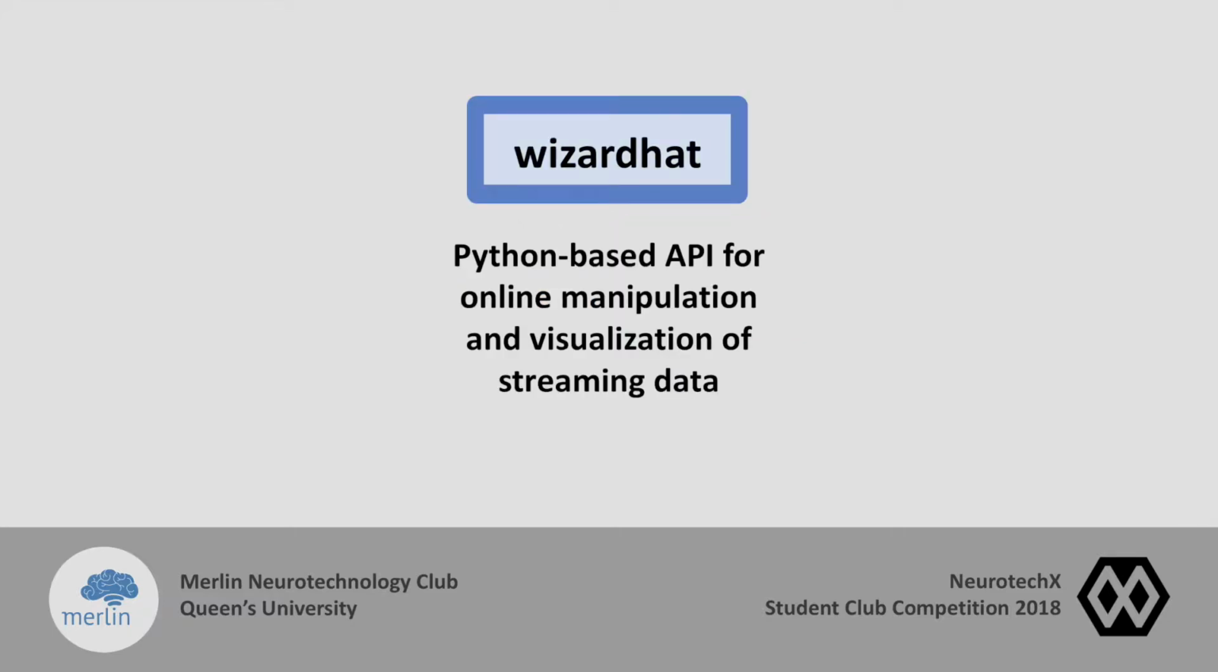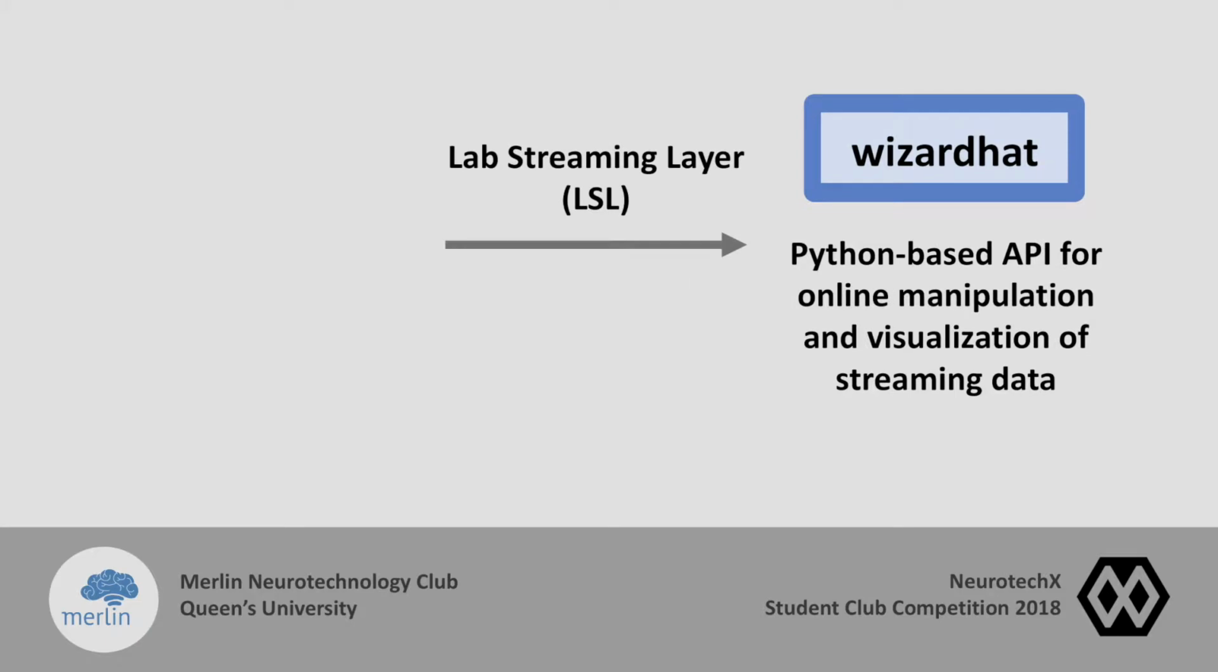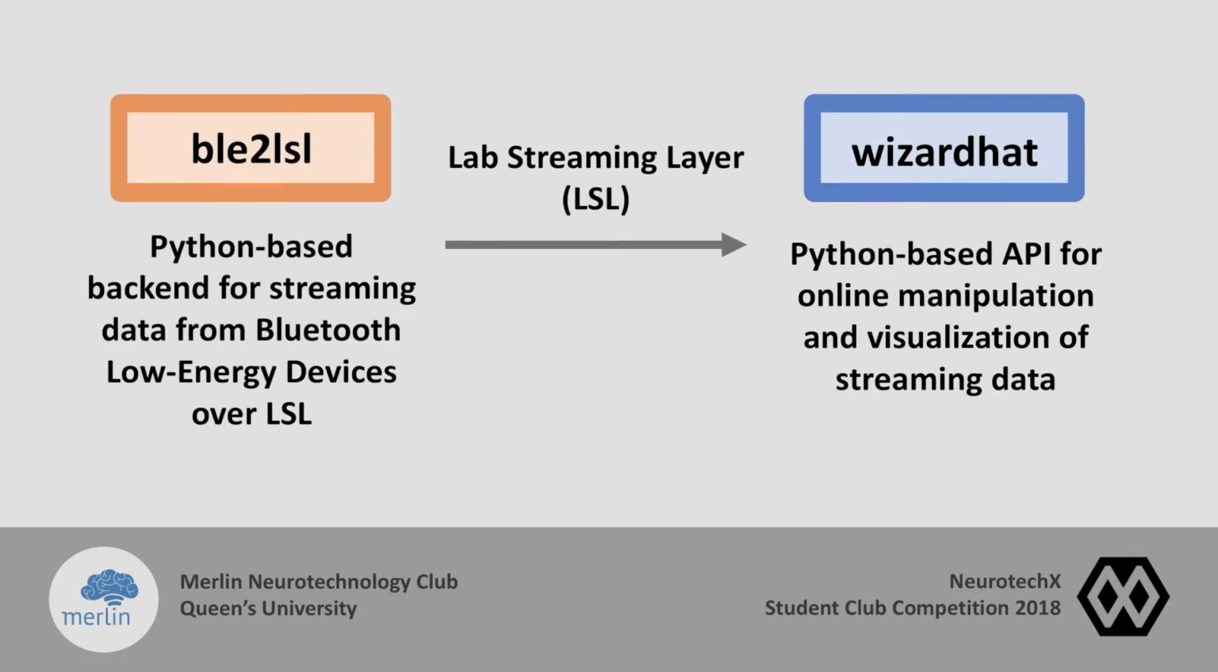WizardHat is our primary project and is a Python-based API that allows for the online manipulation and visualization of streamed data. As our club largely operates using Muse 2016 and the WizardHat operates on the LSL protocol, we have developed a backend which allows us to stream data from the BLE over LSL. This secondary BLE2LSL library currently supports the Muse 2016. Transitioning this library to support OpenBCI, however, has already begun, and we have developed the pipelines that will theoretically accept data from any LSL-compatible device.